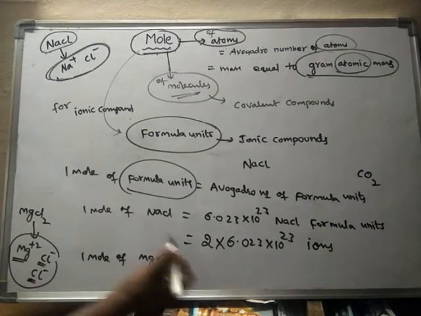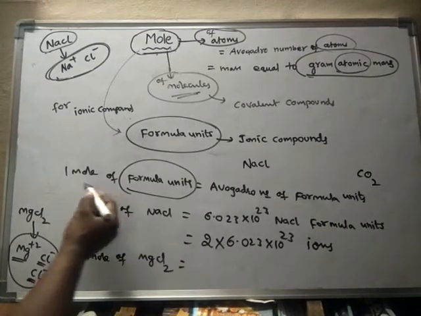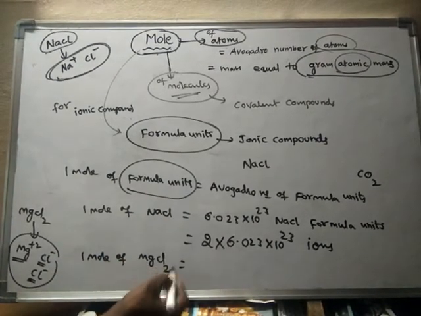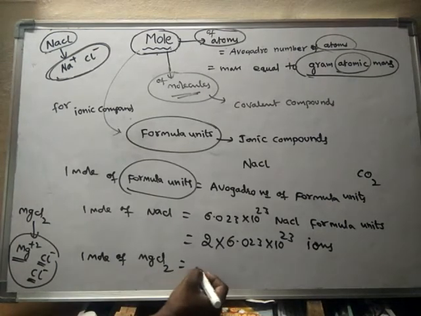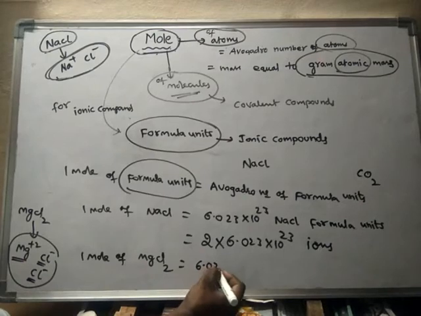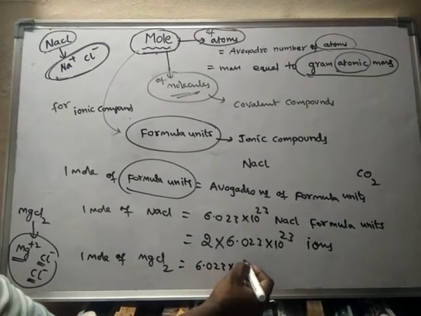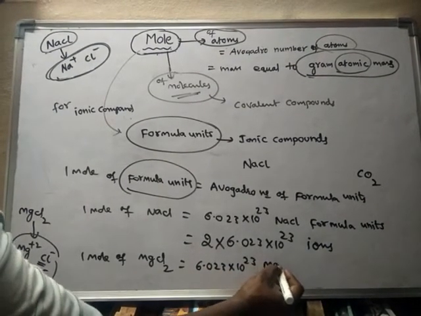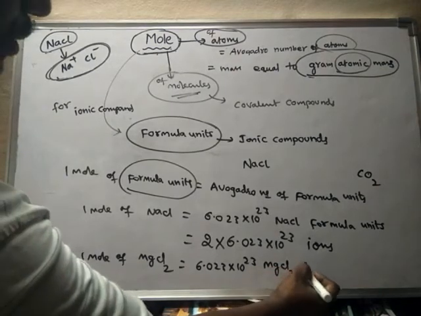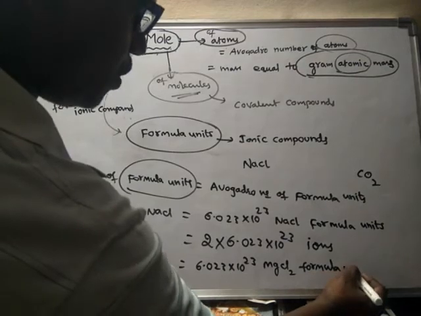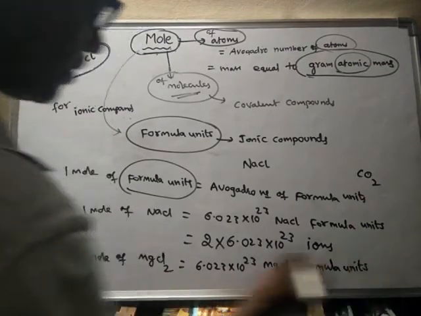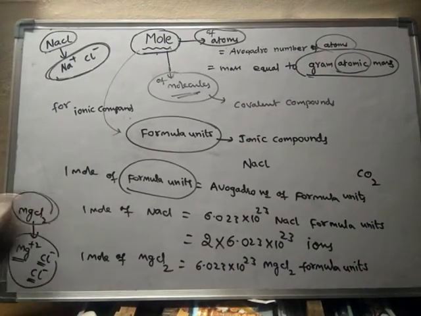So 1 mole of MgCl2, an ionic compound, is equal to 6.023 into 10 to the power of 23 MgCl2 formula units. But each formula unit of magnesium chloride will produce 3 ions.